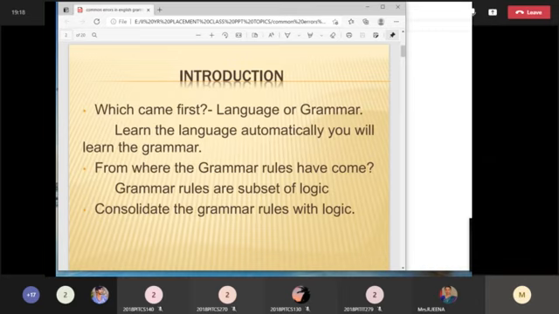So first you must learn the language correctly, because it takes hardly 3 months, and you people are living with technology. You have so many applications just in your hand. Instead of using your technologies just to pass your time, you can develop yourself.